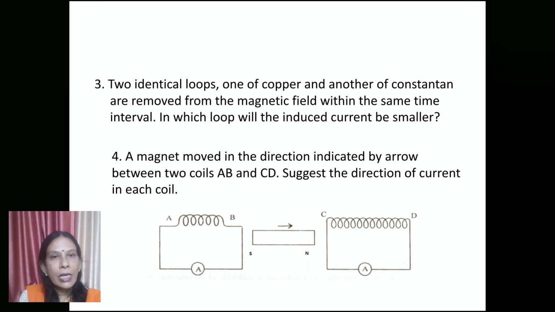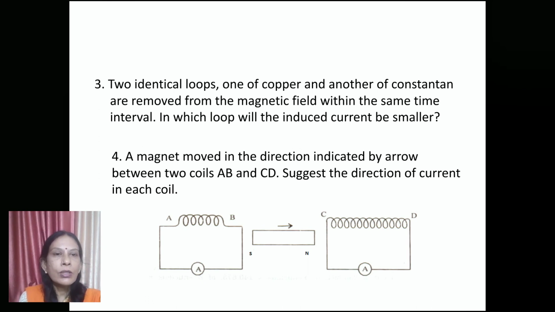Fourth question. A magnet is moved in the direction indicated by the arrow between two coils A and B. Suggest the direction of current in each coil. This is again a question of Lenz's law. The direction of current in the coil will be such that it opposes its cause.